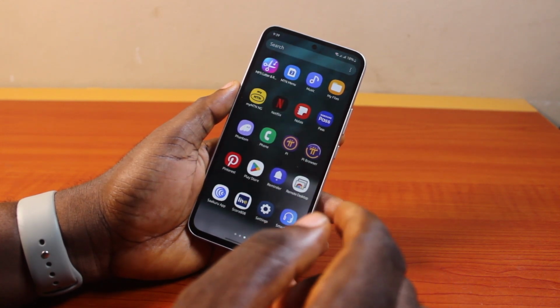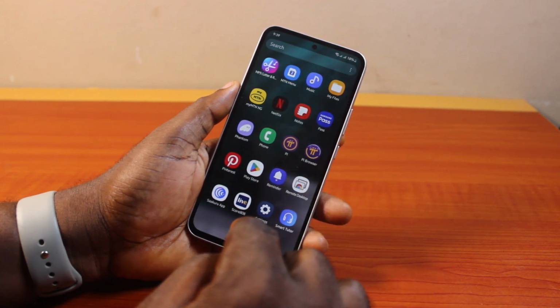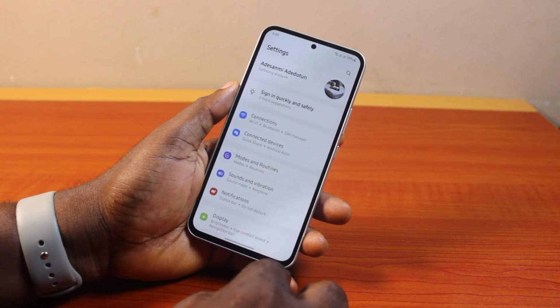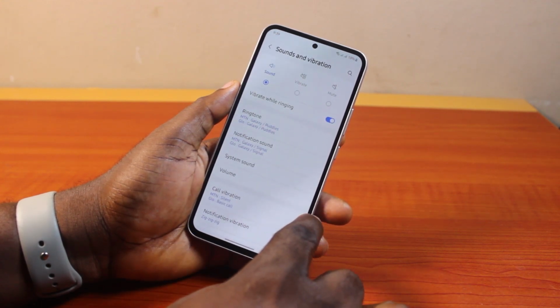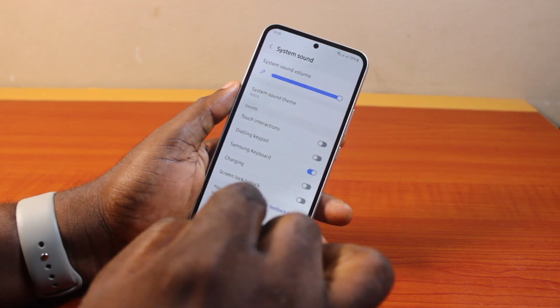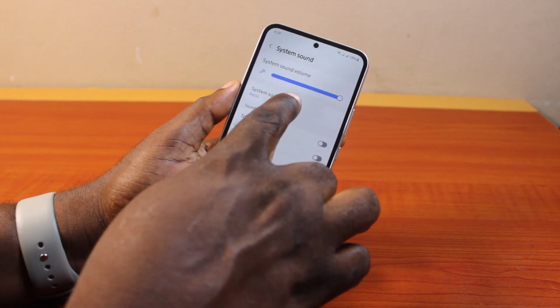Now to change your Samsung keyboard sound or change keyboard sound on your Samsung Galaxy phone, all you just need to do is go to your Samsung phone settings. On the settings page, scroll down and click on sounds and vibration. Then after that, locate system sound and click on that. Now once you select system sound, locate system sound theme under system sound and click on that.